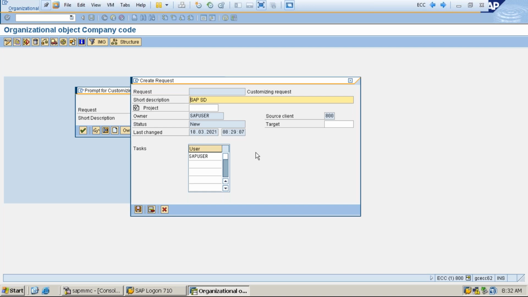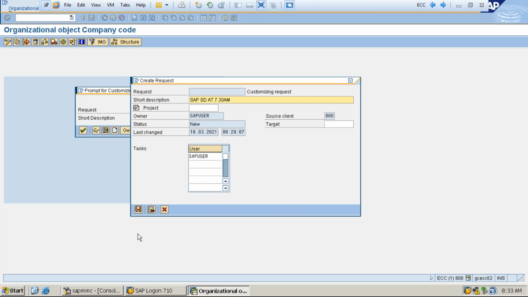Nothing is standard, but if there is anything you have to follow, the client will tell you the convention must be like this. But here we have to learn how to create a transport request number. So now I'm creating it as SAP SD at some 30, I would say, so that I can remember, because I would be creating many transport requests.